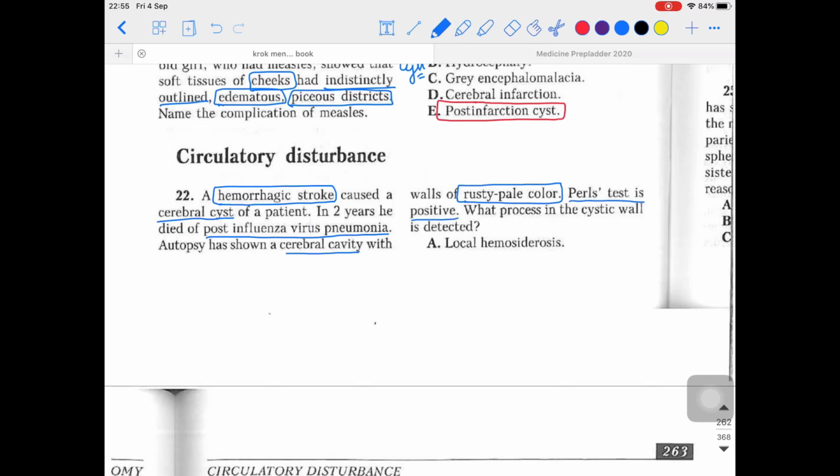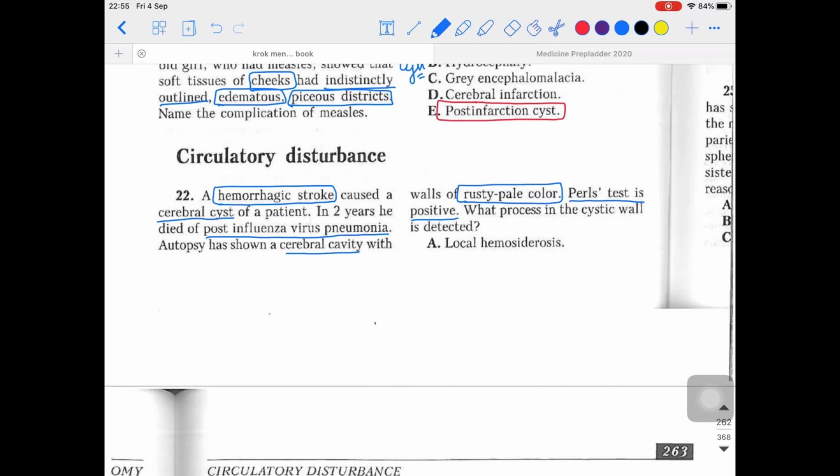If you have watched the very first video of the session, or the second video of this playlist, you must have noticed that I have talked about hemosiderosis, and over there I told you about the pulse test. If the pulse test is positive, that is an indication for hemosiderosis. We have already talked about that kind of question.